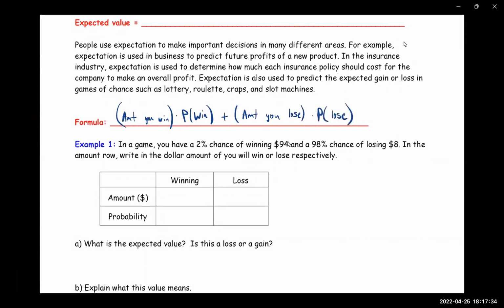So that's the formula. It's the amount that you win times the probability that you win plus the amount that you lose times the probability that you lose.